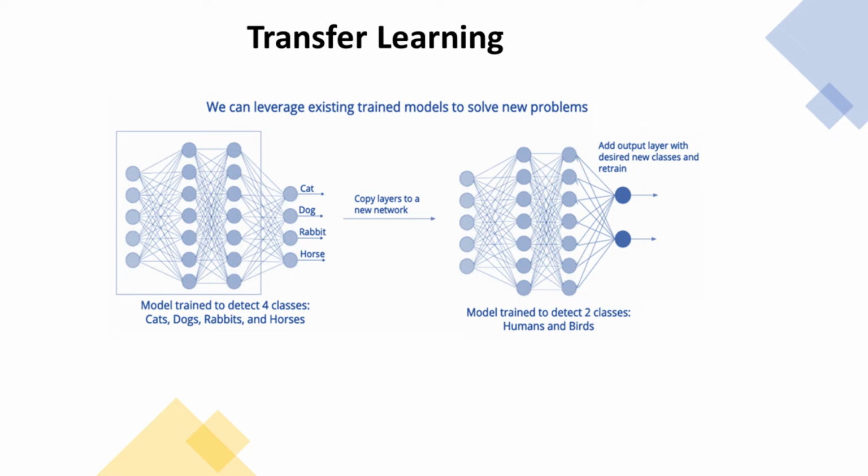Here you can see the number of output nodes is actually different between the two models. This is because in the first model we are supporting 4 classes, while in the new model we only require 2. Once we have the new network, we go ahead and retrain it to tune the last layers of the network that will give us the supported classes that we are looking for. In this example, we copy the weights from the first n layers into the second model and only retrain the last layer of the new model.